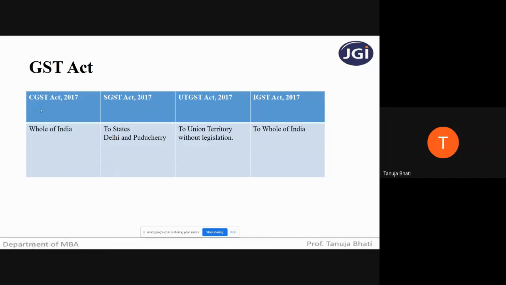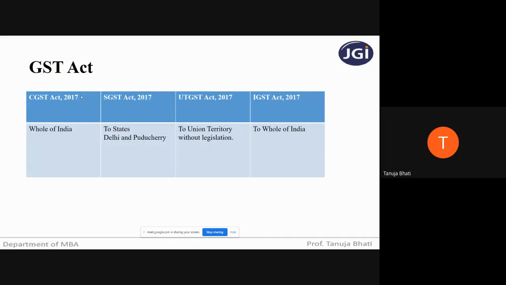In order to charge CGST on intrastate goods and services, there is a legislation that is created, and that legislation is nothing but the CGST Act 2017, which governs the levy of CGST.